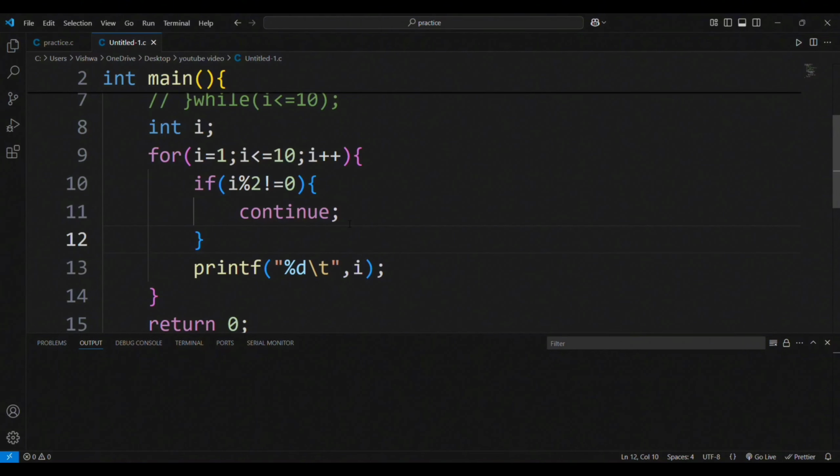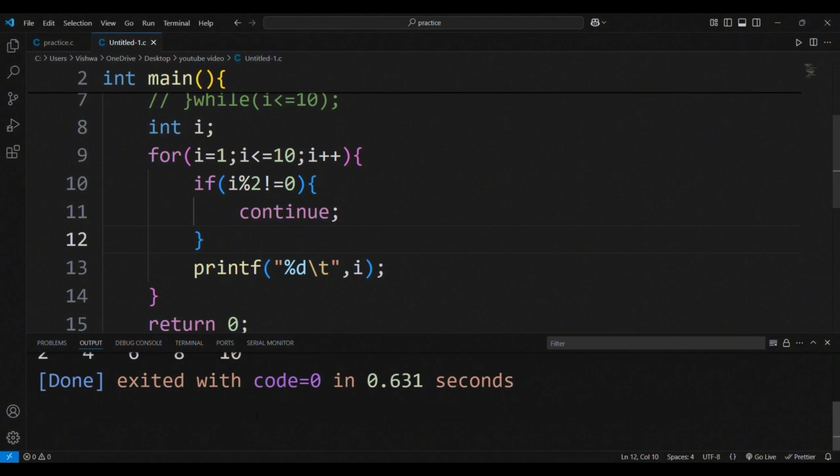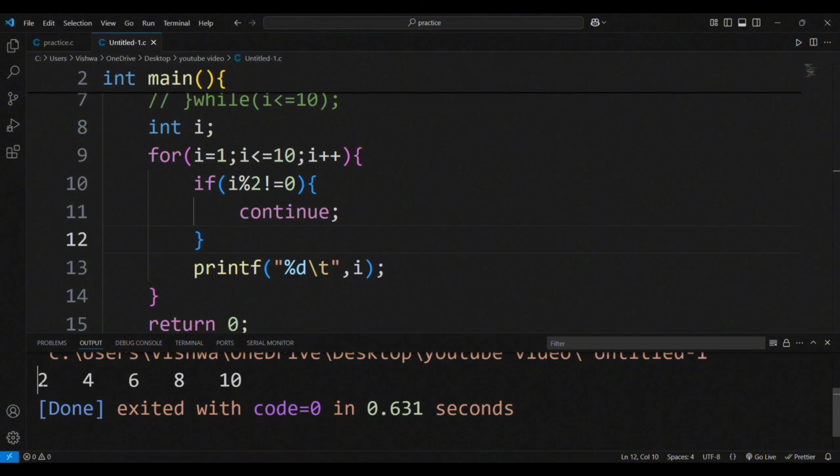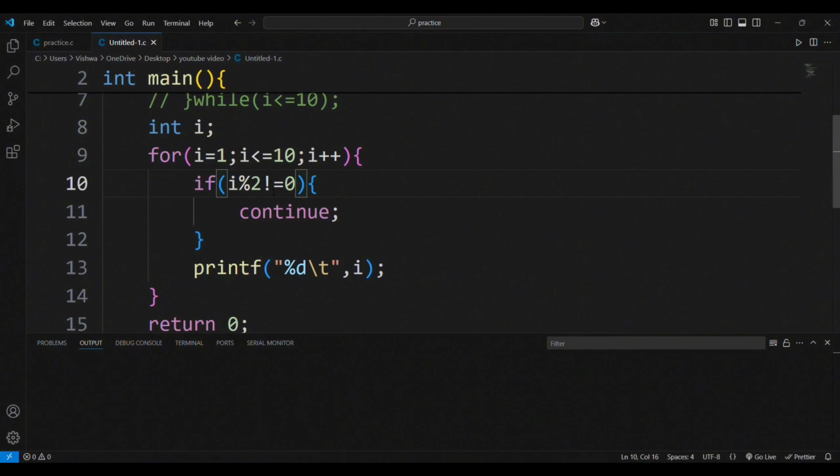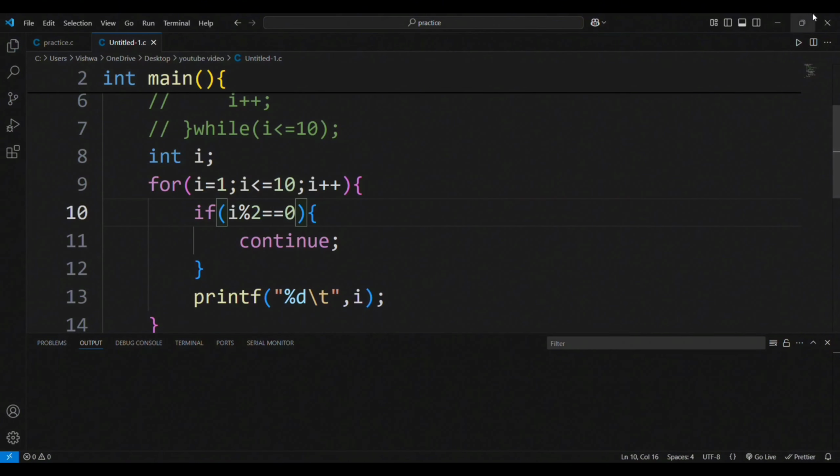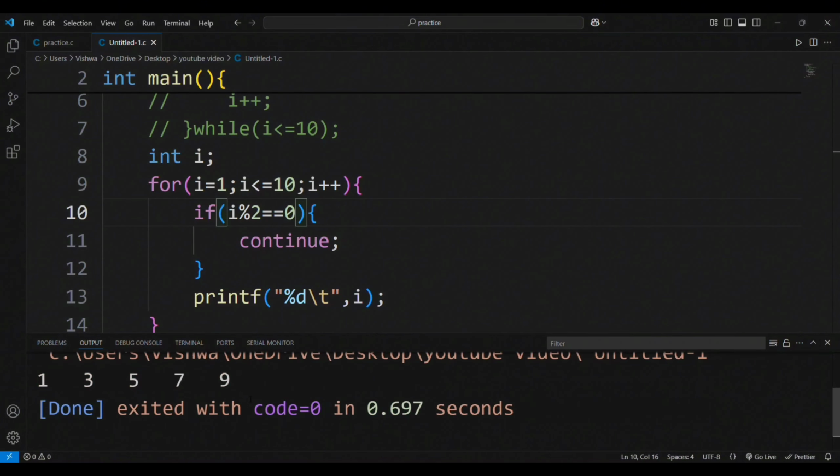Let us try to execute this code. After executing, we got all even numbers as an output. If you want to execute it for odd numbers, we will change this condition to equal to, and let us try to execute it again. After executing, we got all odd numbers as an output.